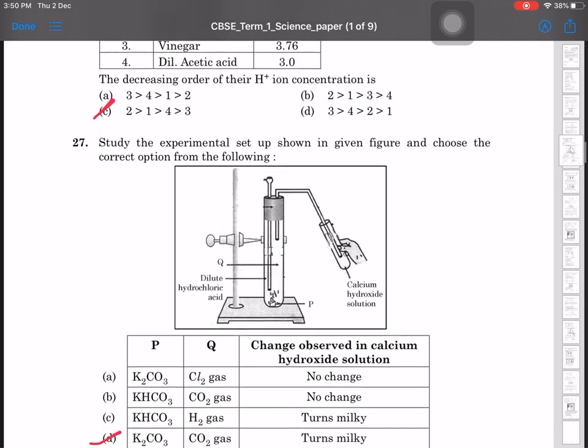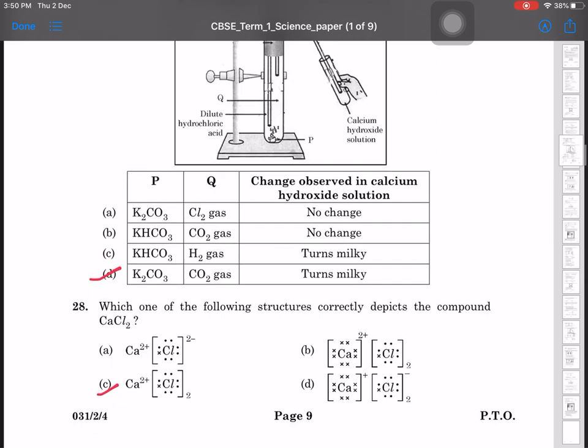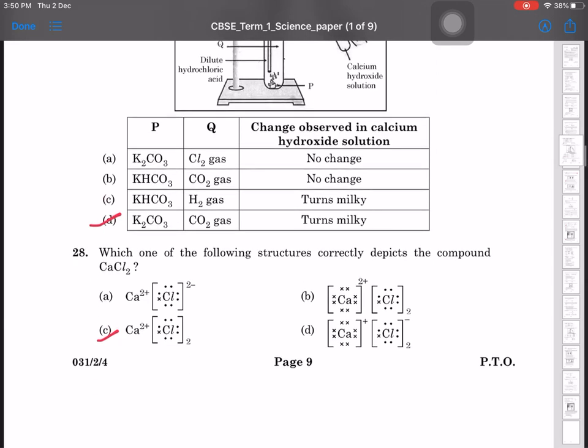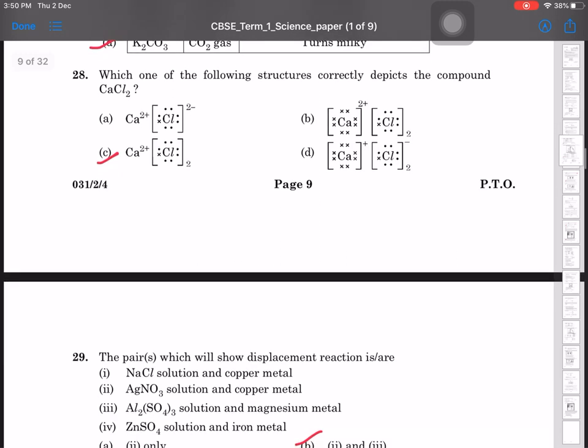Study the experimental setup shown in figure and choose the correct option. It is D. Potassium carbonate, carbon dioxide turns milky. Which of the following structures correctly depict the compound calcium chloride? Ca2Cl2. Okay.